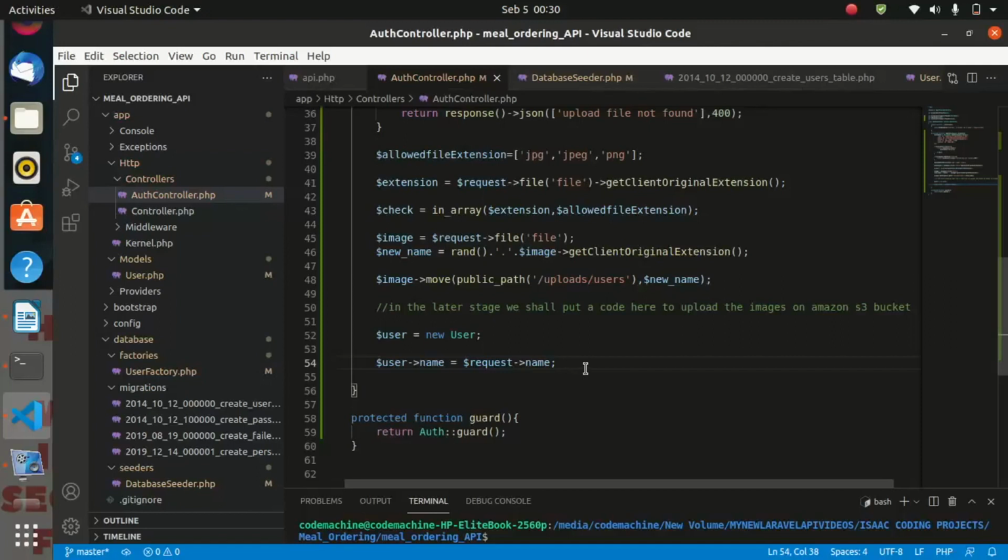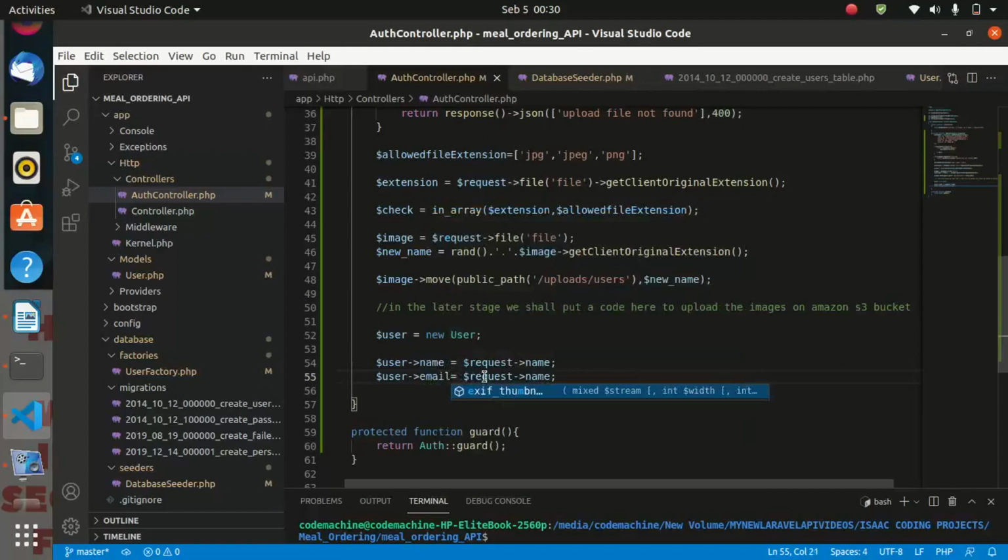And I'm going to duplicate it for other fields. Let me copy and paste. Our second field is email. So we are getting whatever the user inputs as email and storing it in the email variable. And another one is going to be the password.